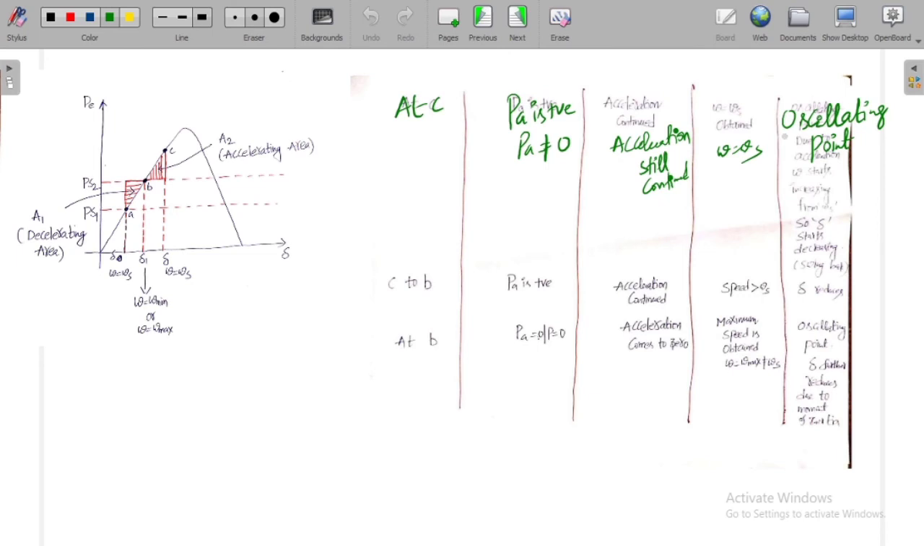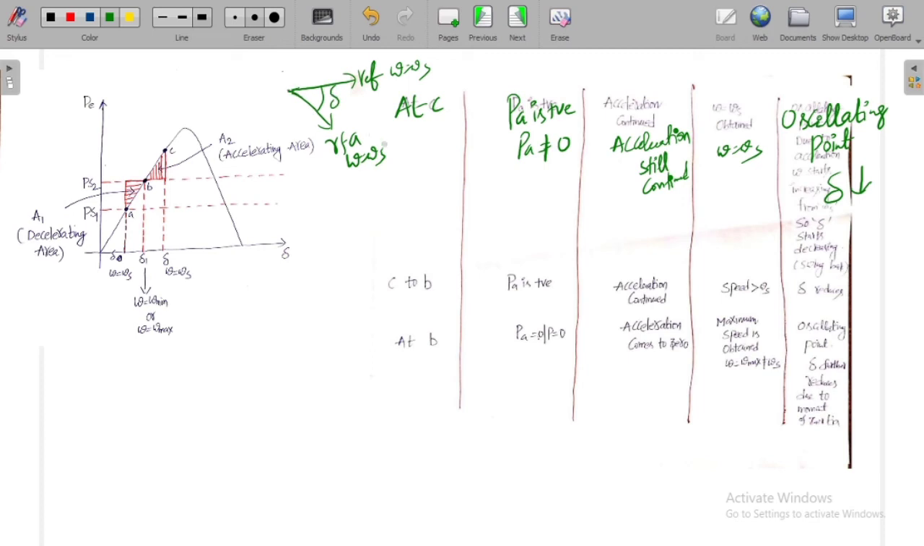Now the rotor starts accelerating, and as the acceleration is continued, it reaches synchronous speed. Now the speed increases beyond the synchronous speed. Now what happens? Delta reduces because the reference axis is like this, and the rotor field axis is like this. At C exactly it is at omega equal to omega s, so the delta value is the same.